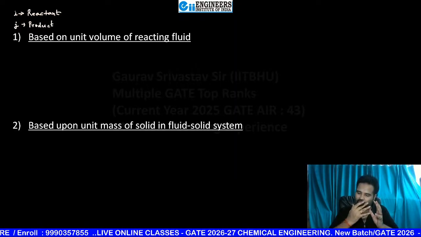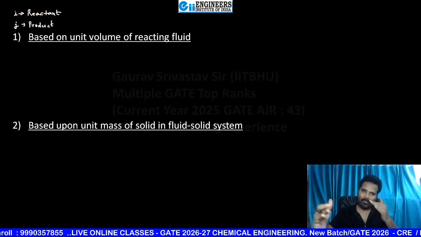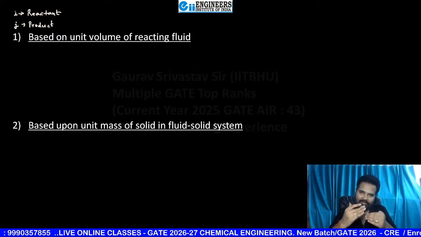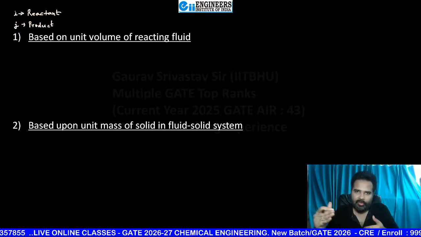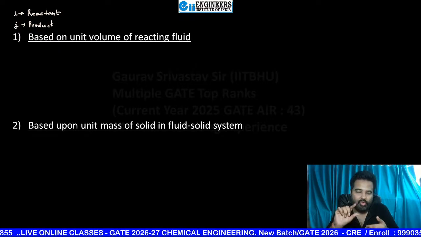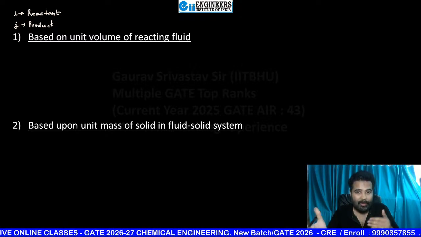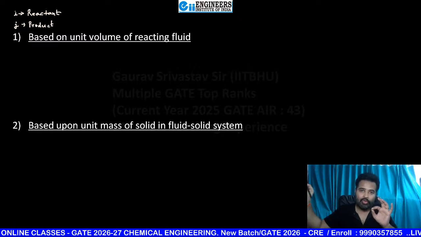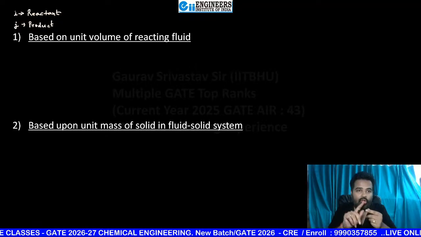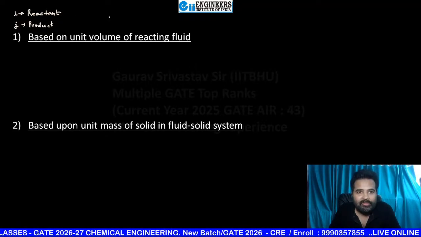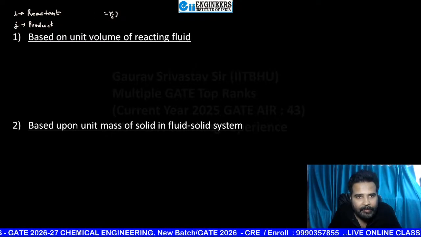Reactants are going to disappear. गायब होता है सब एक साथ, प्रोडक्ट में बदलता है ना जी. So reactants are going to disappear. Products are going to be formed, or if you want to use some synonym word, then it is going to appear. प्रकट होना. If you check your dictionary, appears means appearance, प्रकट होना. So definitely for this, whenever you are going to write, you are going to write Ri minus.